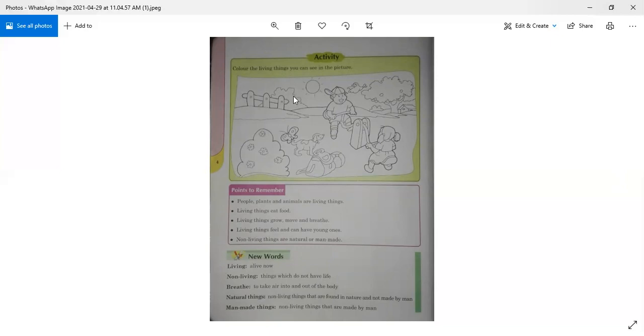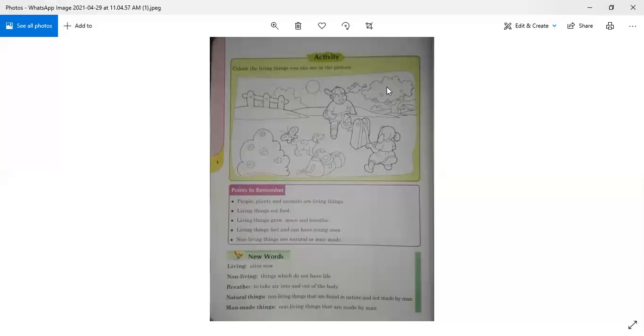What is this? Is it a bush? Yes, it's kind of a plant. So it's a living thing. You have to color the bush green. This is a fence. Is it a living thing? No, it's a non-living thing. So you are not going to color the fence. No, do not color the fence. Only color the bush. This is a bird. Is bird a living thing? Yes. You have to color the bird.